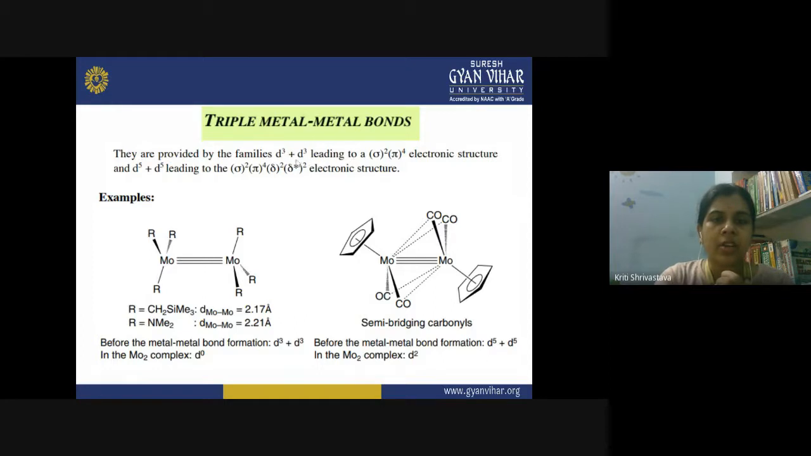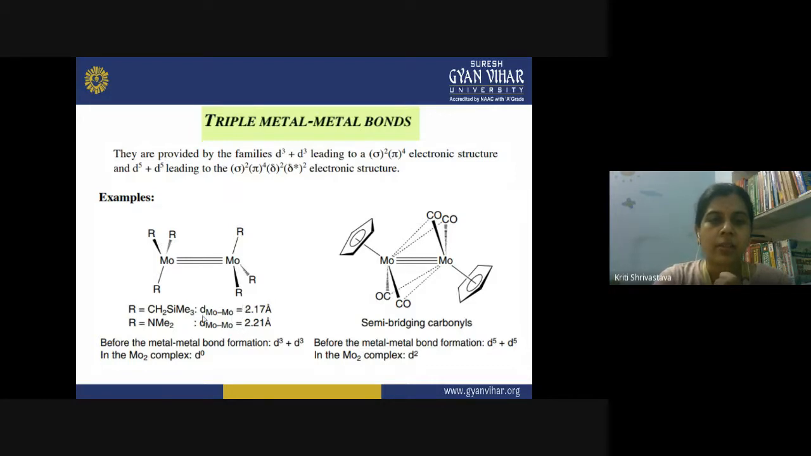When you have a D3 configuration of both the metal atoms, your electronic structure will be sigma 2 pi 4. And for D5, you have sigma 2, pi 4, delta 2, delta star 2 type of electronic structure. Both of these complexes are of molybdenum, and they have this characteristic of forming a triple bond between them.